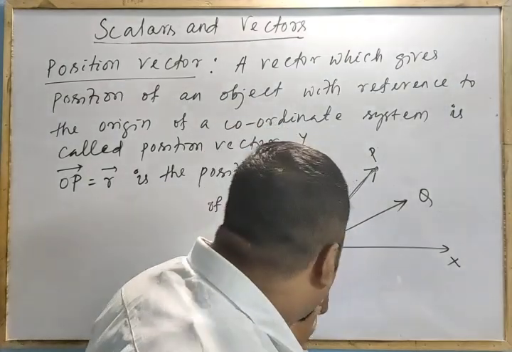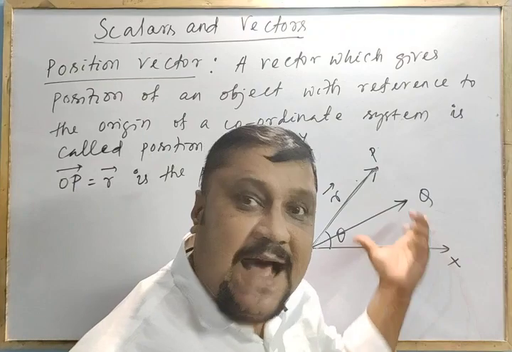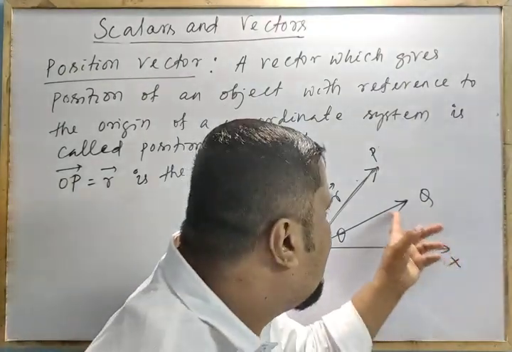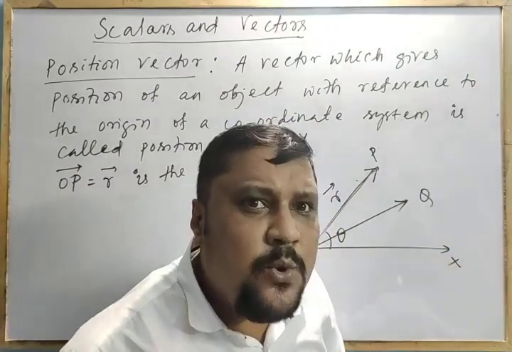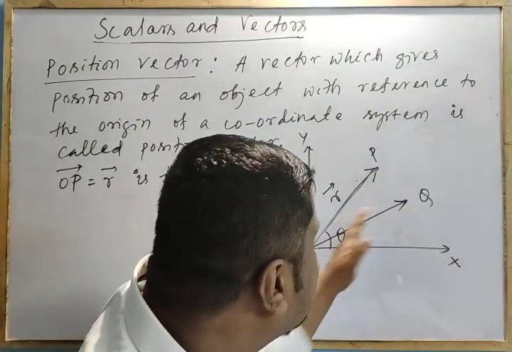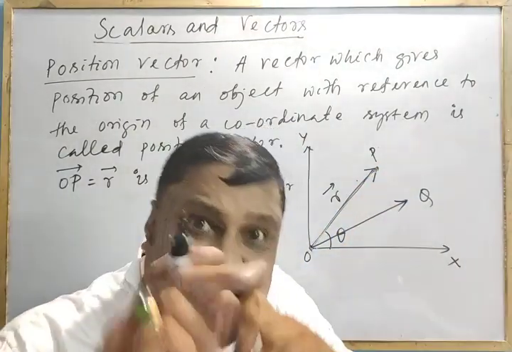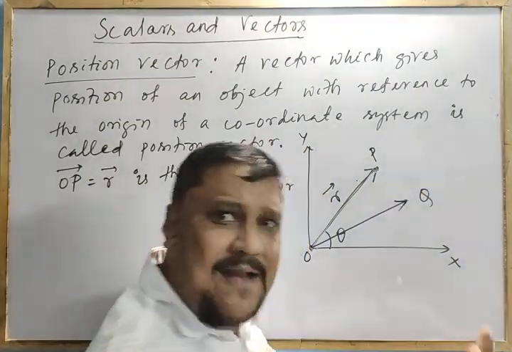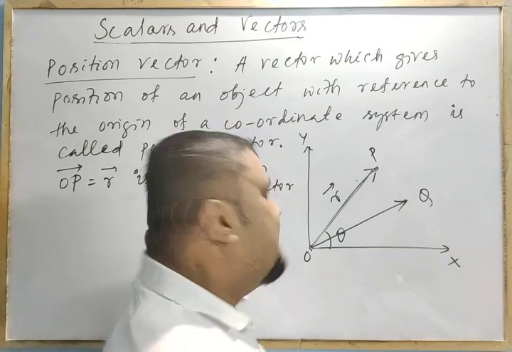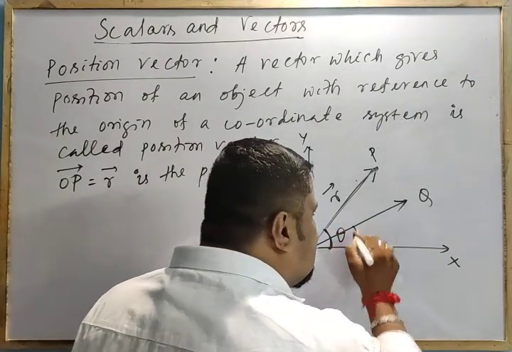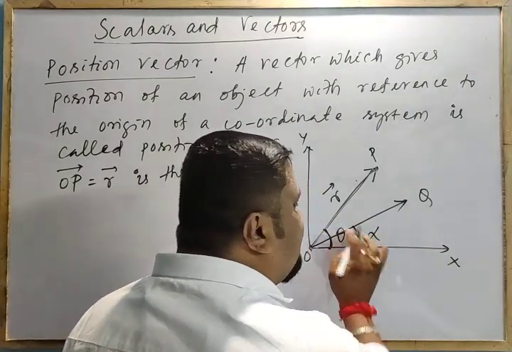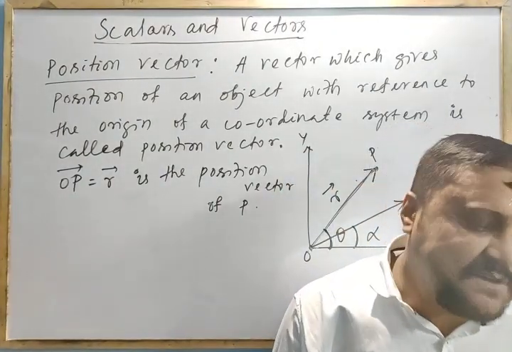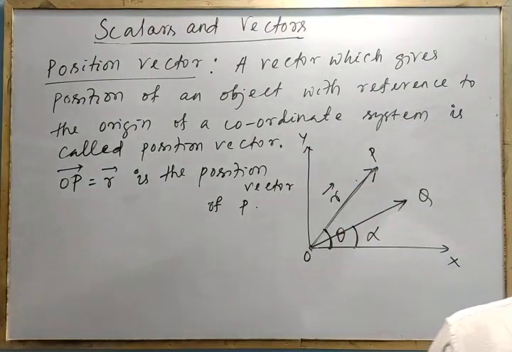So OQ is the position vector for the object at Q. When the position changes, the position vector also changes. It looks like the same magnitude, but its direction changes. Here is theta, here this is alpha. So it provides two pieces of information. This is called the position vector.